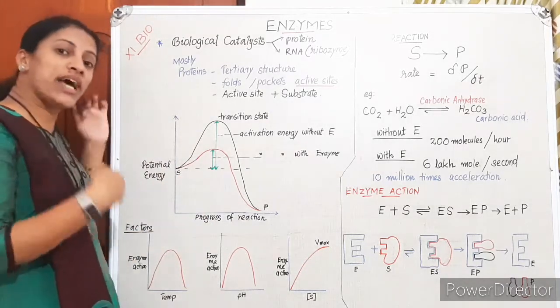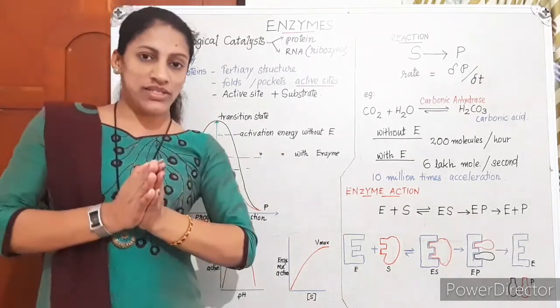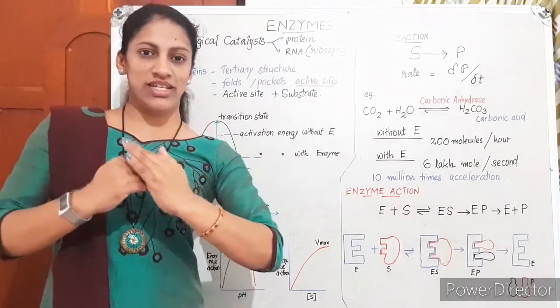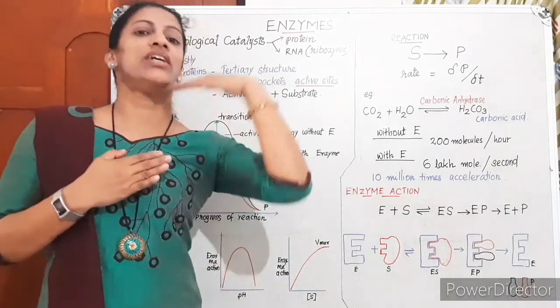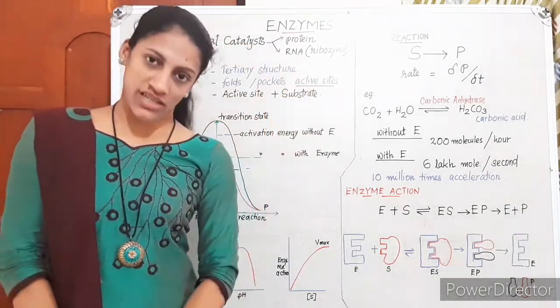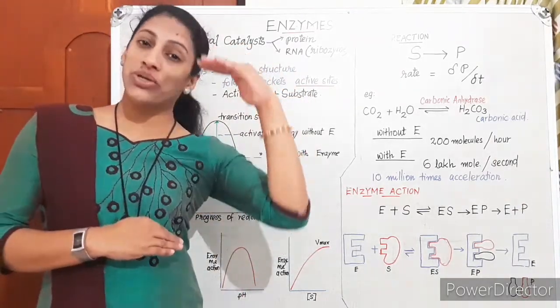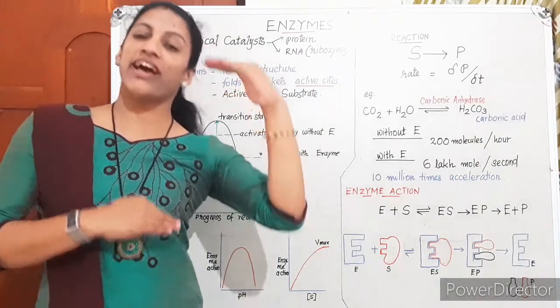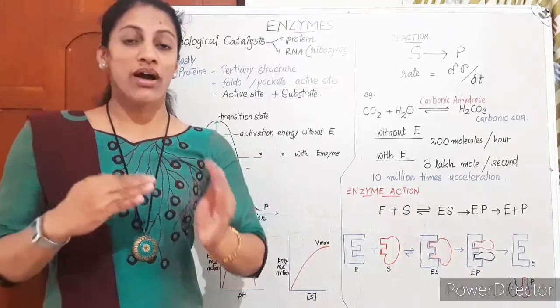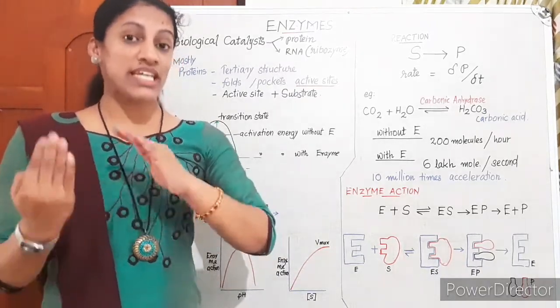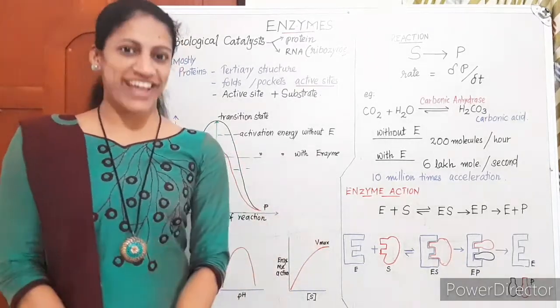So what does the enzyme do? The enzyme lowers the activation energy required for a substrate to reach the transition state, so that it quickly reaches the transition state and quickly gives the product. The substrate is giving the product easily with the help of the enzyme.